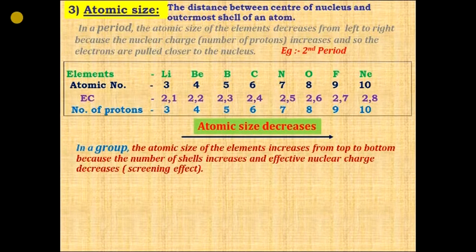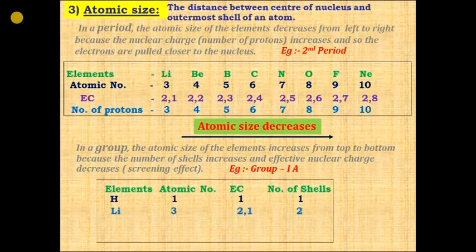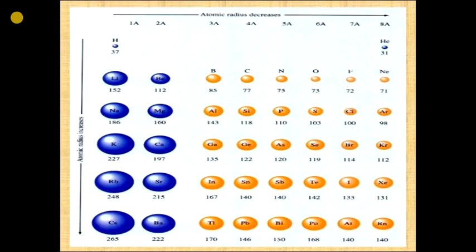But in a group, the atomic size of elements increases from top to bottom because the number of shells increases and the effective nuclear charge decreases. Example, you can see the electronic configuration. You can see the shell is increasing while we move from top to bottom. So the nuclear charge or effective nuclear charge decreases. Hence the atomic size increases. You can see here from top to bottom the size is increasing, and while moving from left to right the size is decreasing.